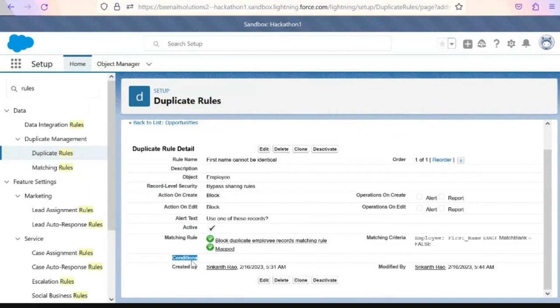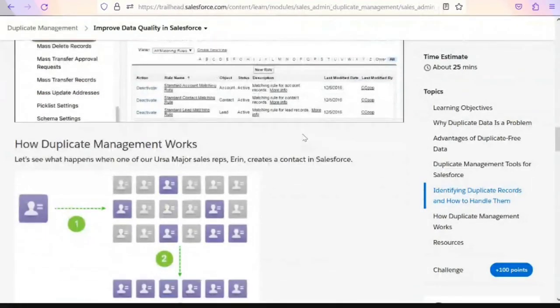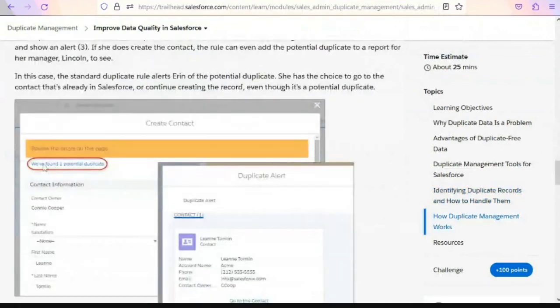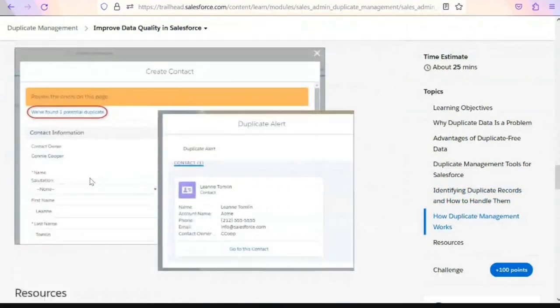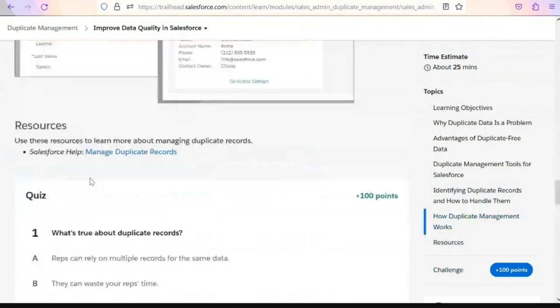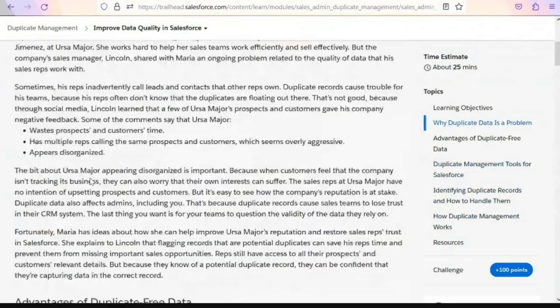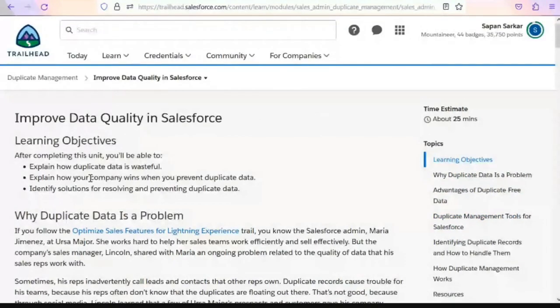Are you clear with this? Conditions? Yes. This is optional only. If you want, you can give that. That is what this says. Basically, this is some kind of notification alert only. Okay. That is clear. Any questions?